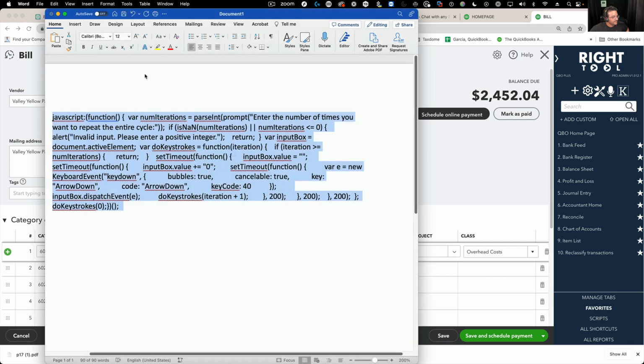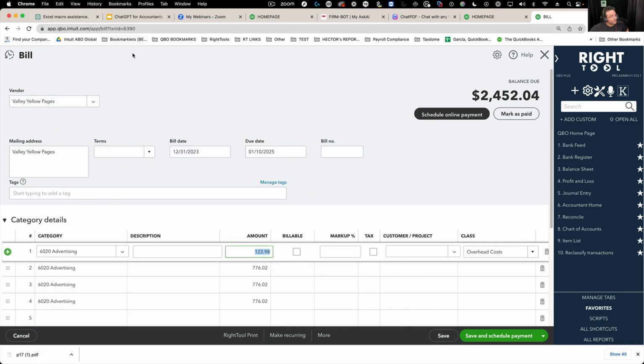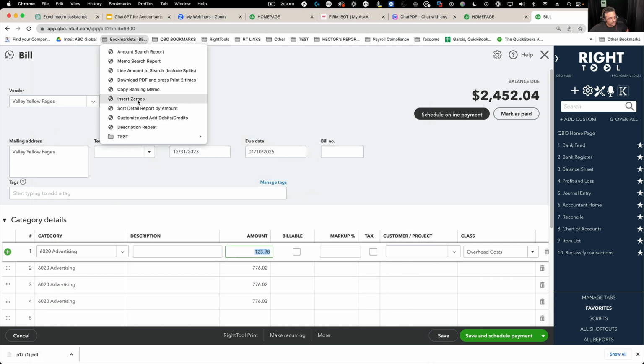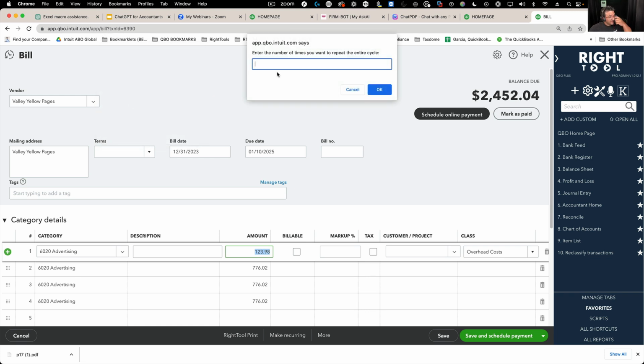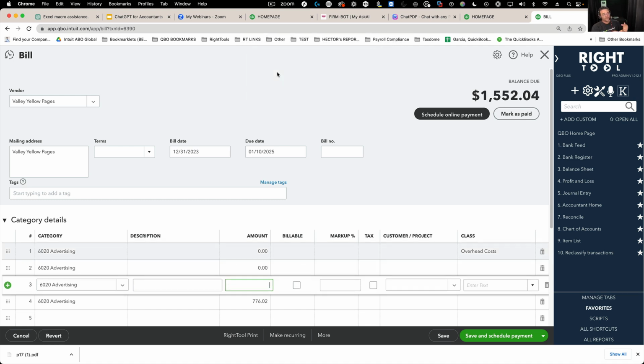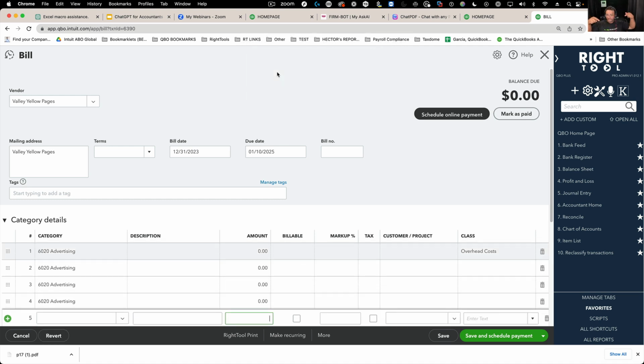So I wrote this script and I can run the script as a bookmark. It's called a bookmarklet. It's called insert zeros. So I click on that, and it's going to ask me, hey, how many rows do you want me to insert zeros? I put 4 and press enter. Watch this. Look at the screen. Look at the numbers. I'm going to press enter, and the script goes through and writes zeros for me on my behalf.